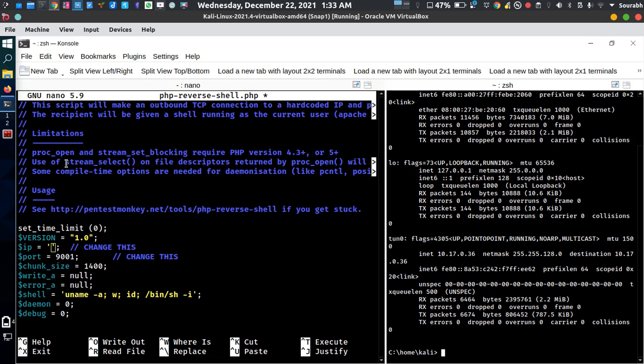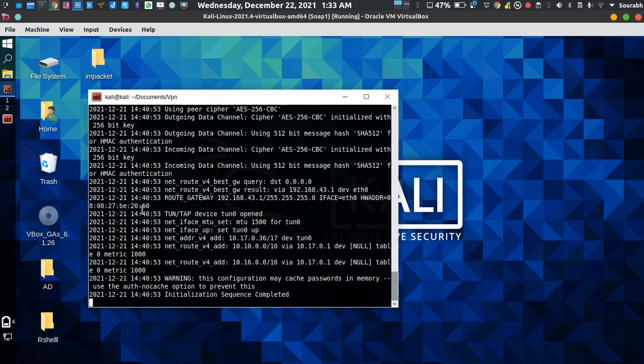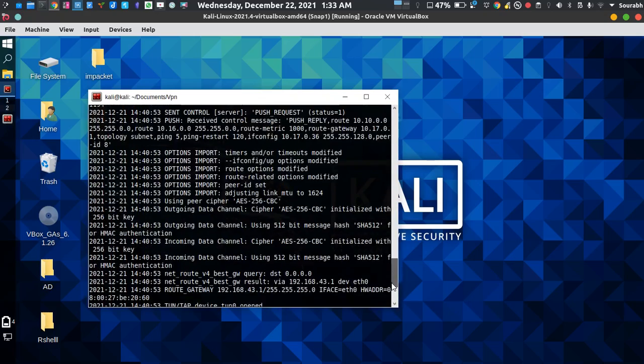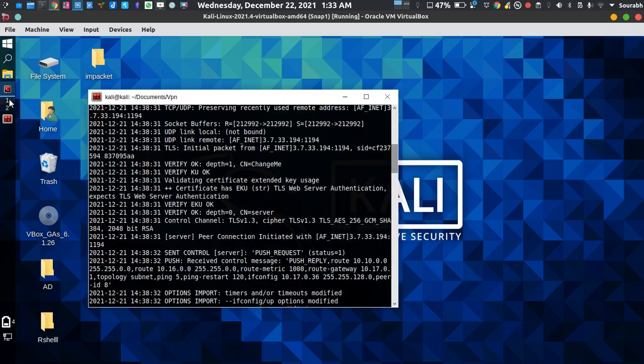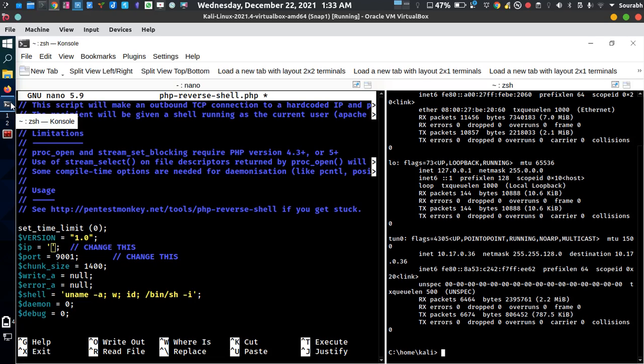When you connect to any sort of VPN, let me just tell you that I am connecting to a VPN. VPN stands for virtual private network. But how does it work? It works in a tunnel. So let's just say you are living in Texas and I am living in Delhi.